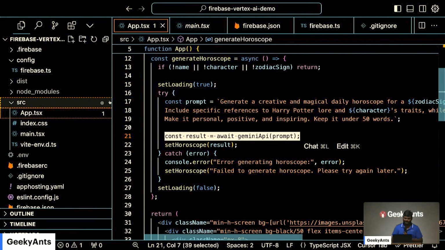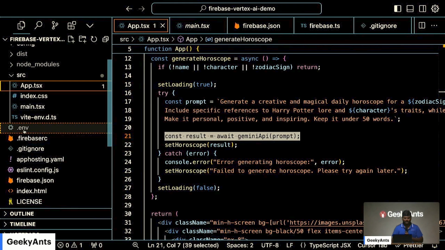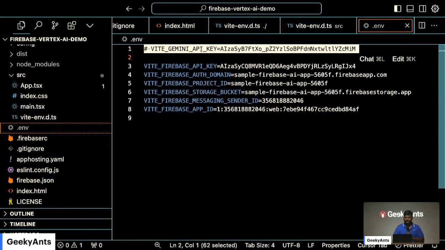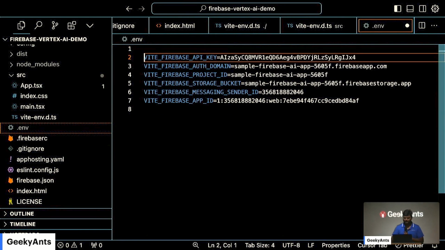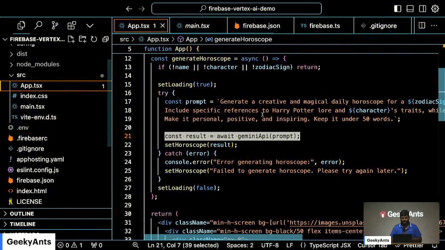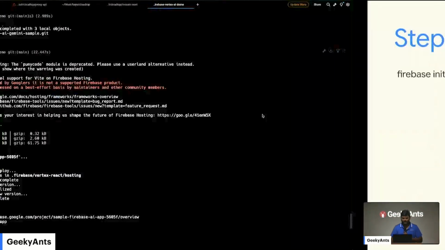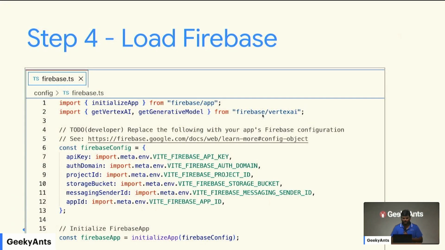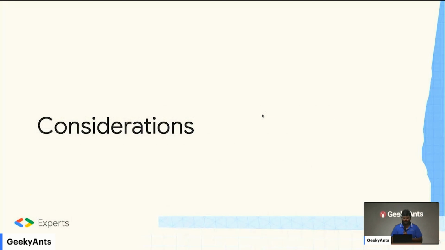Right. If you look at my env, I don't really have to even load this. It's commented out with a hashtag. I can remove it. No worries. I don't have to include any extra keys. Whatever I have set up in Firebase, that is enough. Right. And then we can probably think about, yeah, let me go to that later.